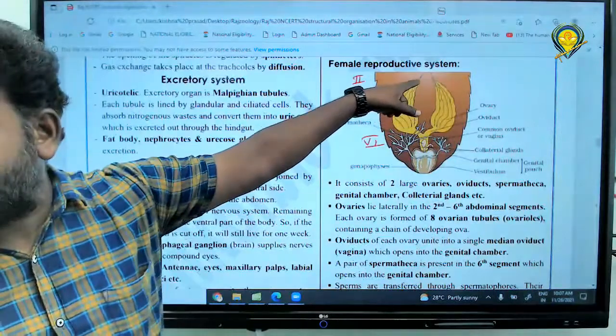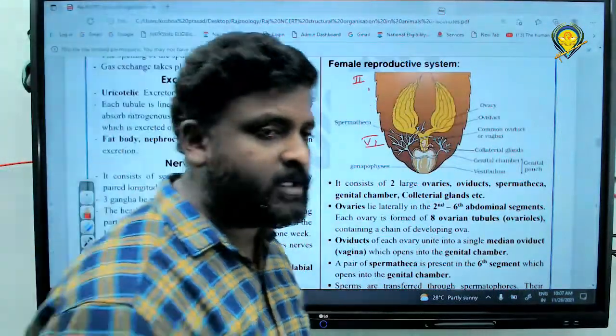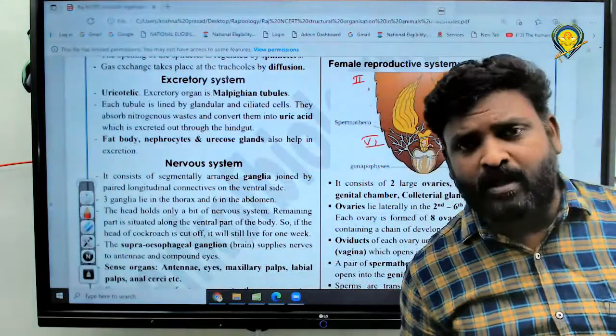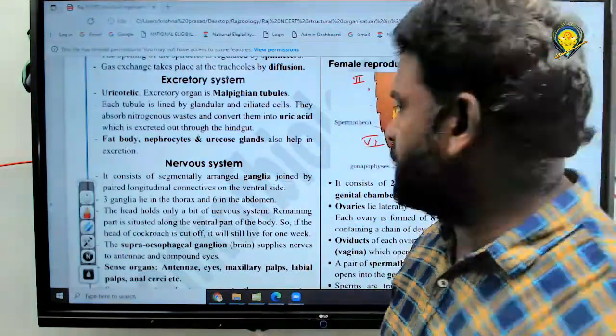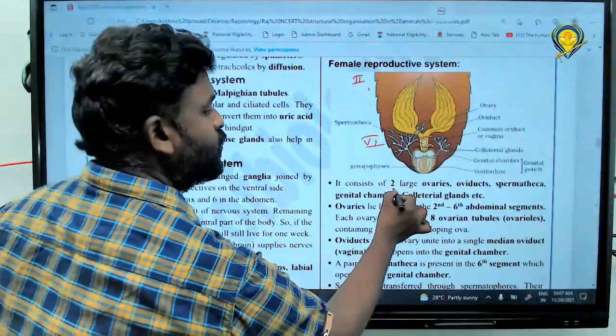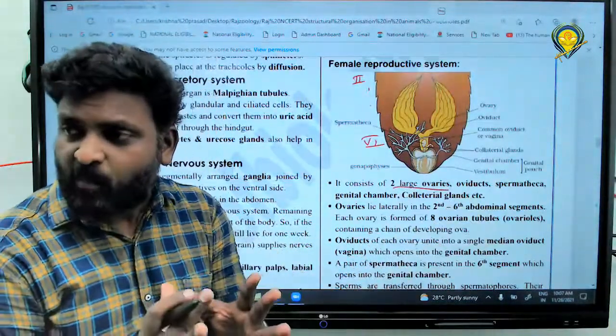You can find it here. The location of ovary, what is the location of ovary? Tell me, all of you. 2 to 6. Abdominal segment or normal segment? Abdomen segment, very good. And the location, right? You can find it here. It consists of two large ovaries. Large or smaller? Large ovaries.